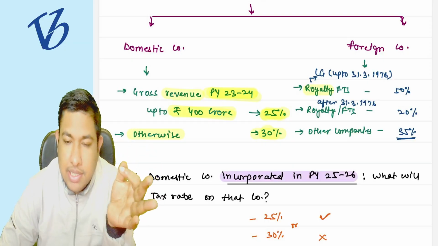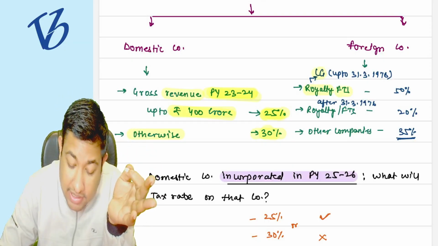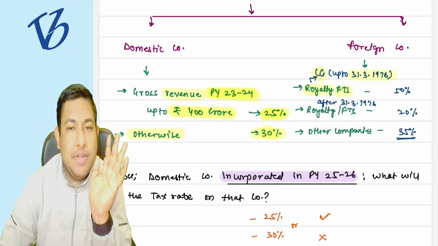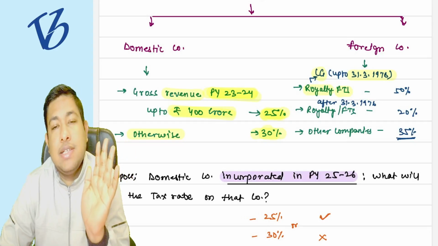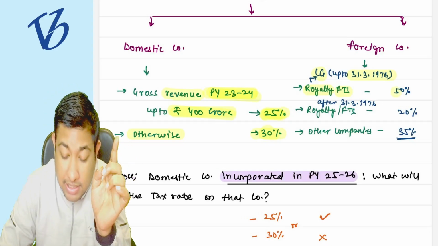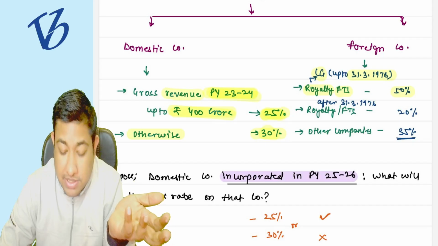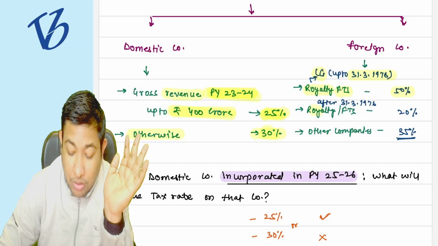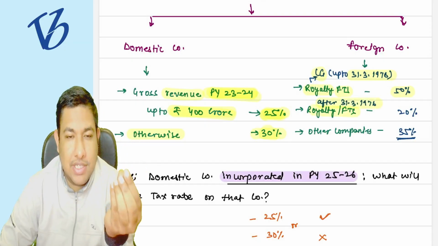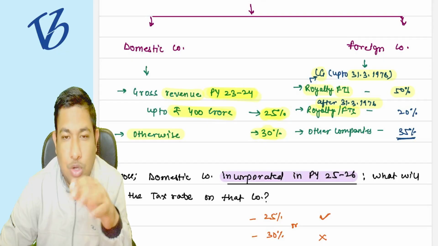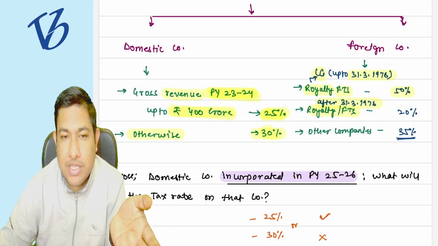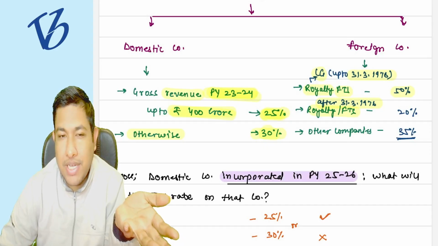So if you are earning royalty or FTS and it is approved by the central government and you are earning up to 1976, that is the previous year 1975-76, then it is going to be taxed at the rate of 50%. And moreover, in your examination, if the royalty or FTS is after 1976 only, then only it is going to be taxed in your previous year. Otherwise it is not going to be taxed in your previous year.